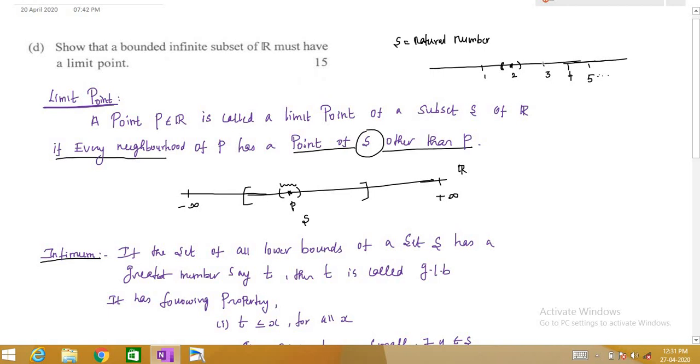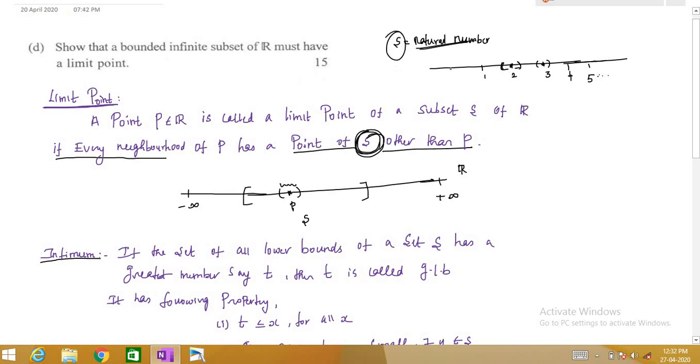Again, if I take P equal to 3 here, you take a small neighborhood around that P. There are infinitely many points other than 3 in this neighborhood, but none of them is in S. The definition is very careful that every neighborhood of P has a point of S. This is very important. There are infinitely many points here, but none of them are in S. What is our S? Our S is the natural numbers.